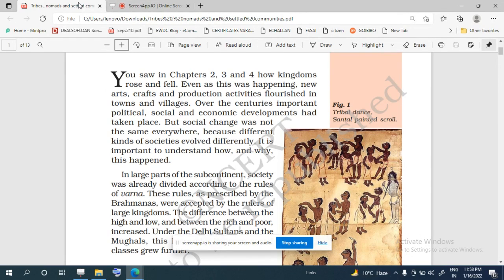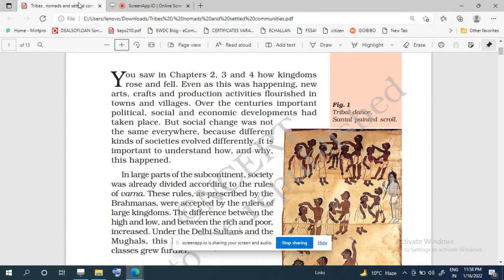Likewise, we have also seen that the social changes occurring in different places were not similar, and that there were two types of society developing in